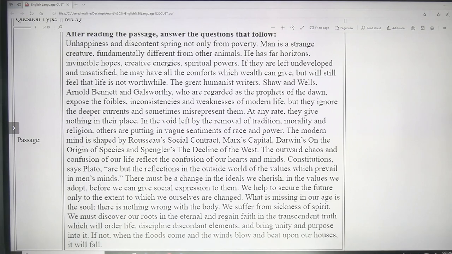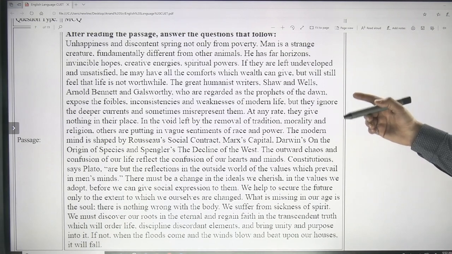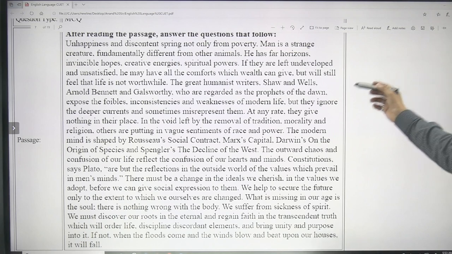Let me read the passage for you once. So unhappiness and discontent spring not only from poverty. Man is a strange creature, fundamentally different from other animals. He has far horizons, invincible hopes, creative energies, spiritual powers. If they are left underdeveloped and unsatisfied, he may have all the comforts which wealth can give, but will still feel that life is not worthwhile.